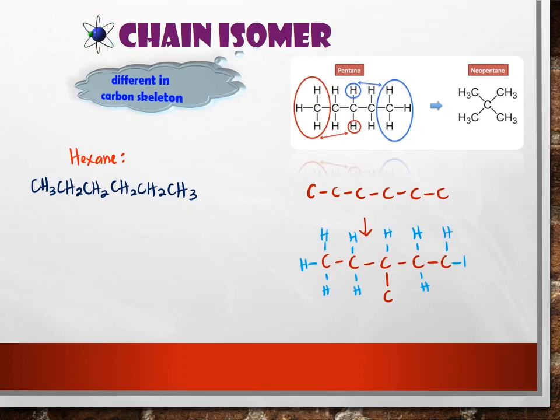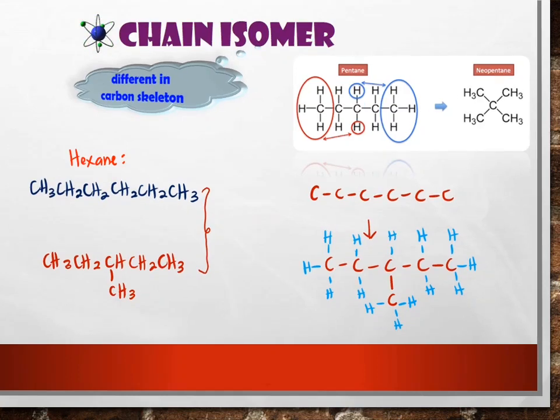So if you calculate here, all the hydrogen here is 14 hydrogen. Still same, C6H14. So if you condense this structure, it will become like this. So CH3, CH2, CH, and then we have branch here, CH3, CH2, CH3. So this pairing we call as chain isomer.